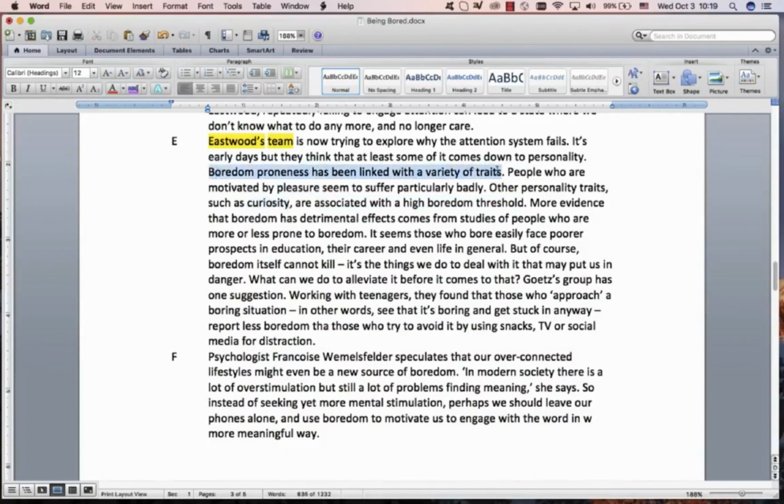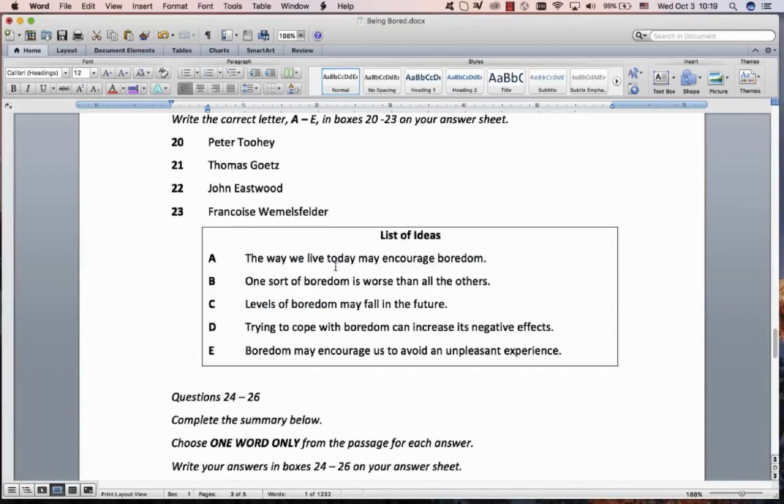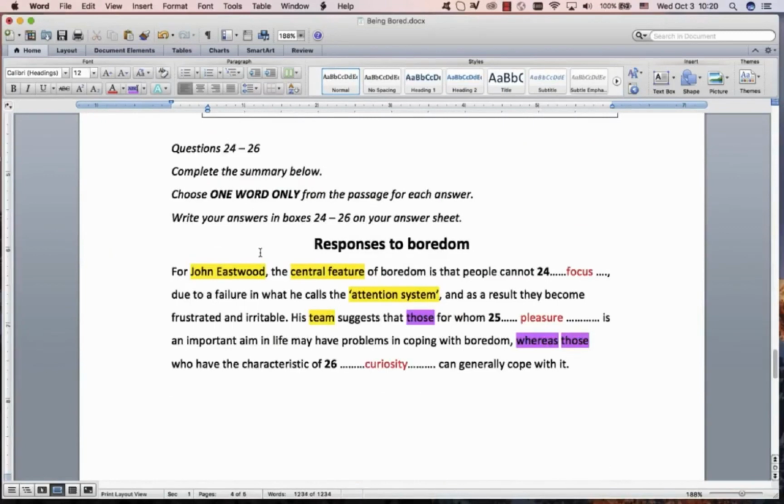This was an important sentence. It introduced the traits, the characteristics. So the first one was pleasure, the second one was curiosity. The main thing to notice there is that this verb really helped you. You knew you were looking for a verb. These two were quite difficult. It's a Reading 2 summary, so they get a little bit difficult.